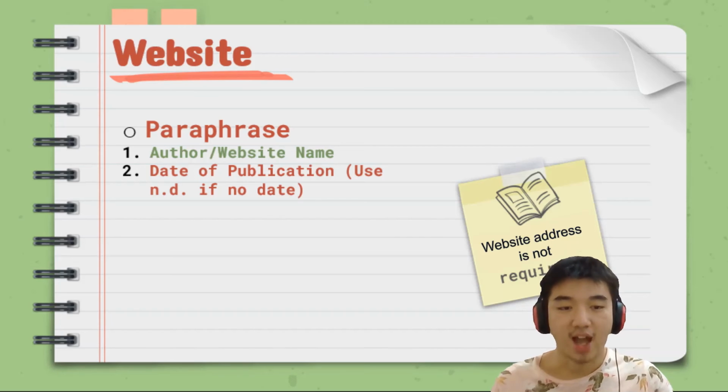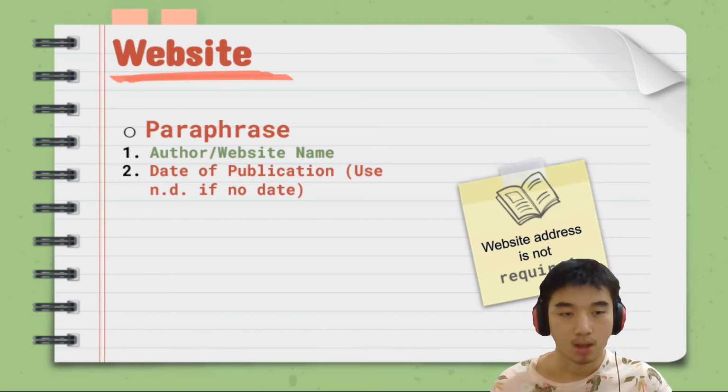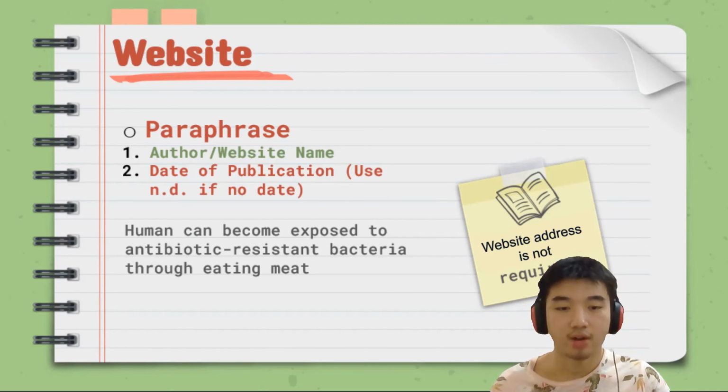Next up, we have in-text citation for a website. Let's start by citing paraphrased website articles. The information that you will need is the author's name, or if that's nowhere to be found, use the website's name. You will also need the date of publication. Use no date if the date of publication is unavailable. The following is an example of in-text citation for a paraphrased sentence. Start with a bracket, the website name, comma, date of publication, and end with a closing bracket as well as a period.